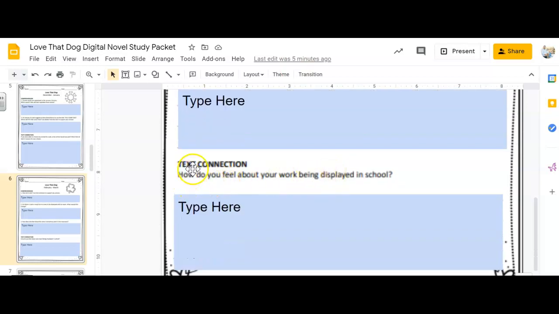And then I want you to use your text connection. How do you feel about your work being displayed in school? Tell me how you feel. You don't have to hide it. Tell me really how you feel.